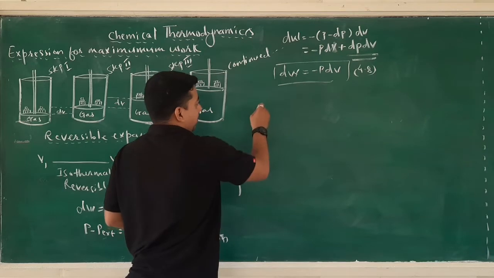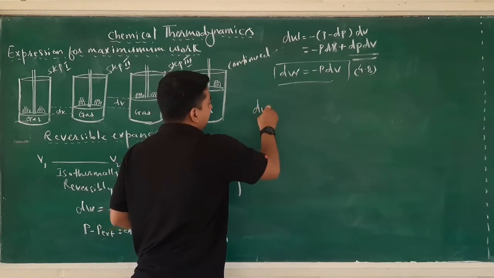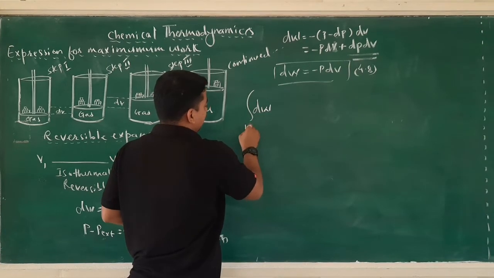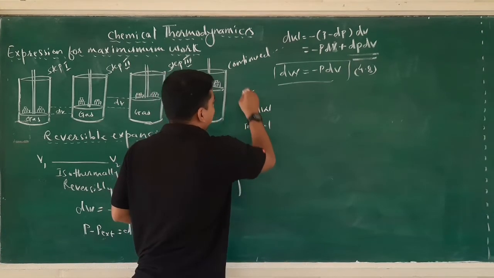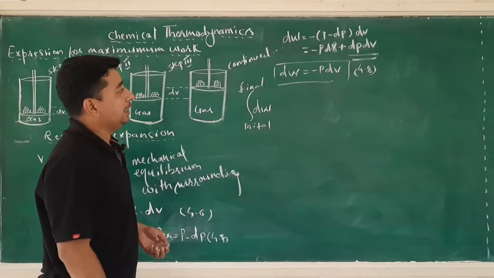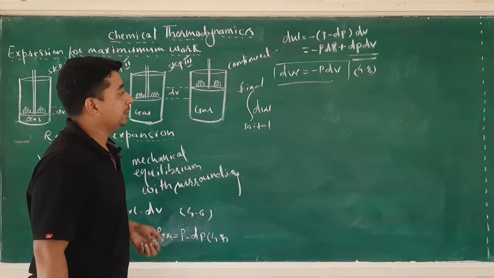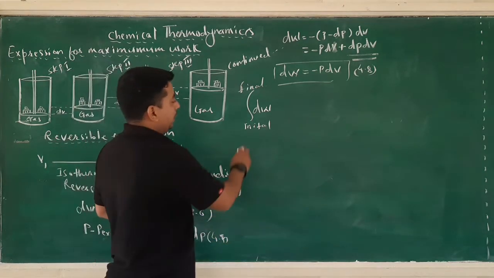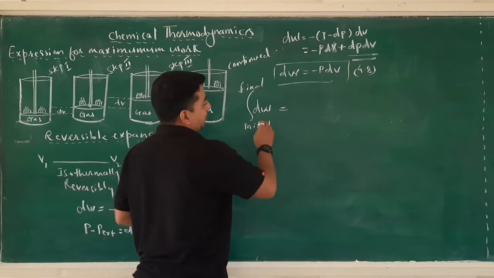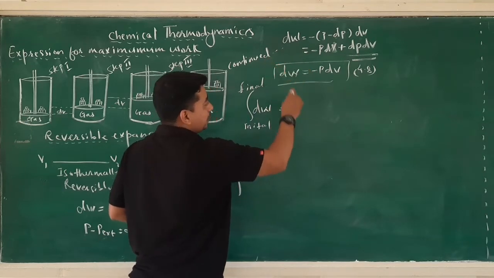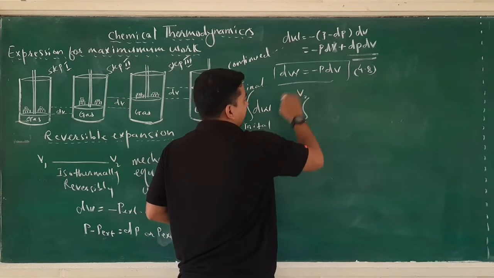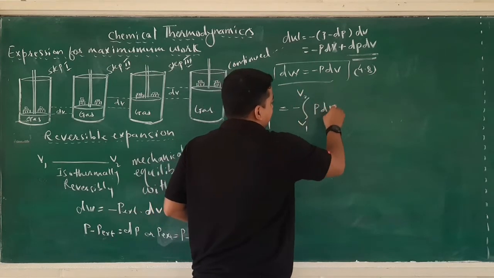So, I will start. Integrating dW between the initial and final states, the initial volume is V1 and the final volume is V2, with PdV as it is.